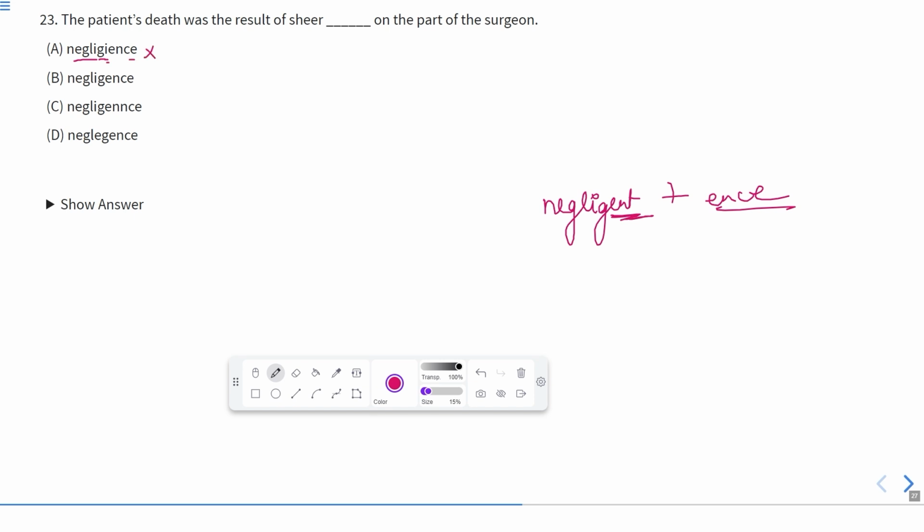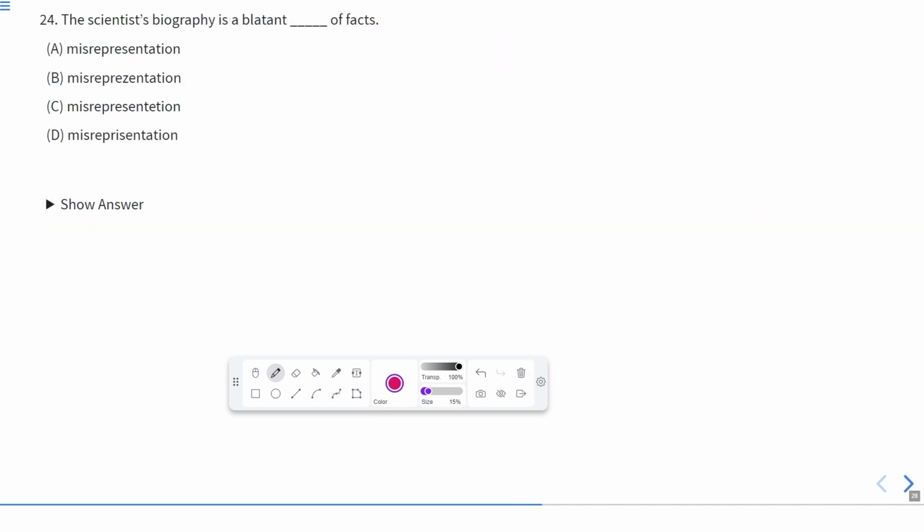NEGLIGENCE. NEGLIGENNCE, which is not correct. NEGLEGENCE, whereas we need I. So here, according to this, B is the correct answer, where it is NEGLIGENCE. So this is the correct spelling. So B is the correct answer. Okay. Now let us move to the next one.